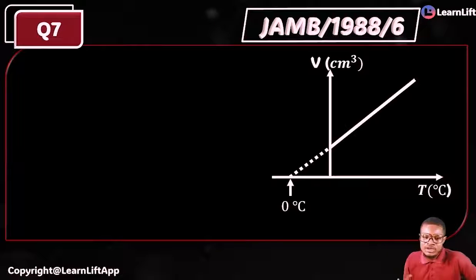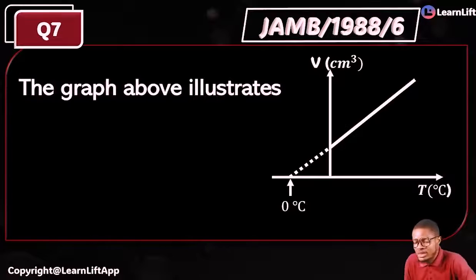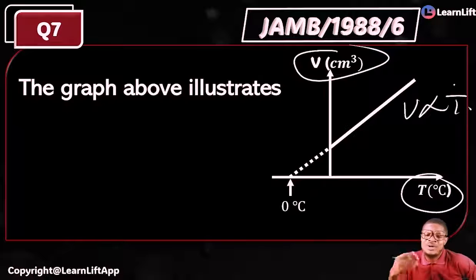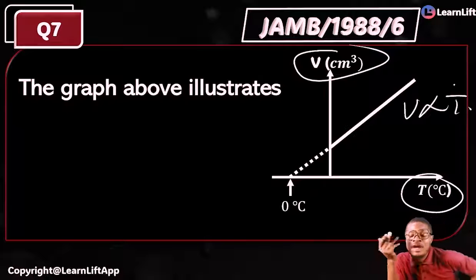JAMB 1988 question 6. They brought this powerful question all the way. Say the graph above illustrates. What does it illustrate? Your volume here, and here is your what? Your temperature. What does it signify to us? It means that your volume is directly proportional to temperature, and that's your what? Charles law.